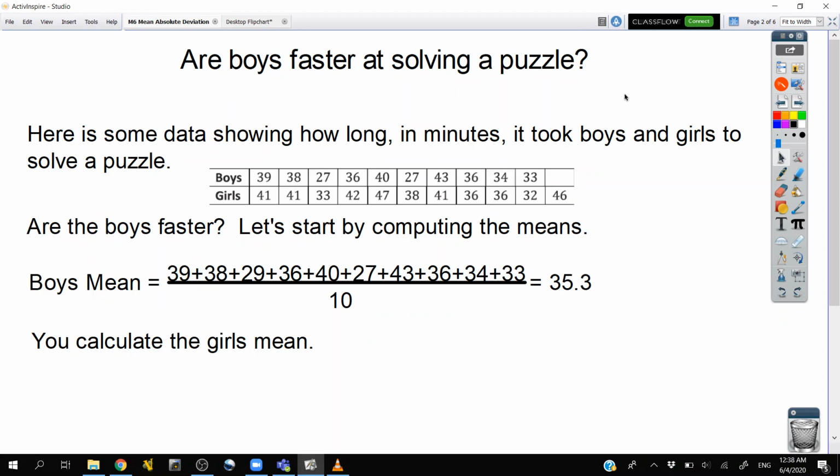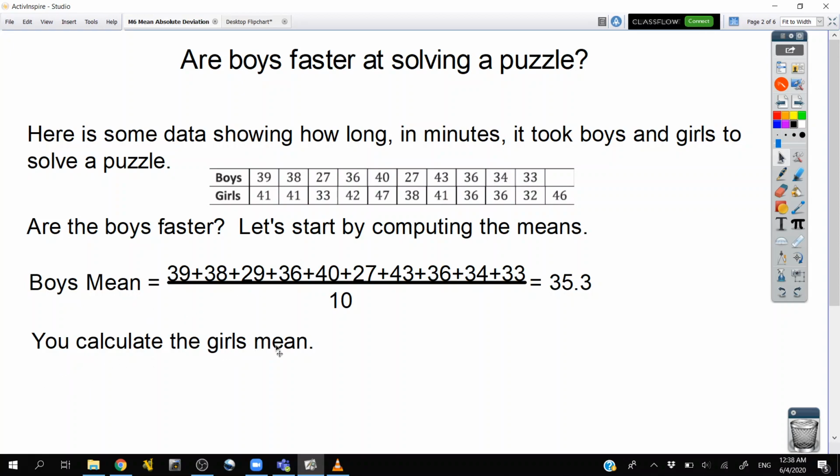And to do it, I want to ask the question, according to this data here, are boys faster at solving a puzzle? So can that data support that? Well, here's some data showing how long in minutes it took boys and girls, boys at the top line, girls at the bottom line, to solve a puzzle. Are the boys faster? Well, if we calculate the means, for the boys I just add up all the data points, I divide by 10, and when I do that, I get 35.3 as an average for how long it took the boys.